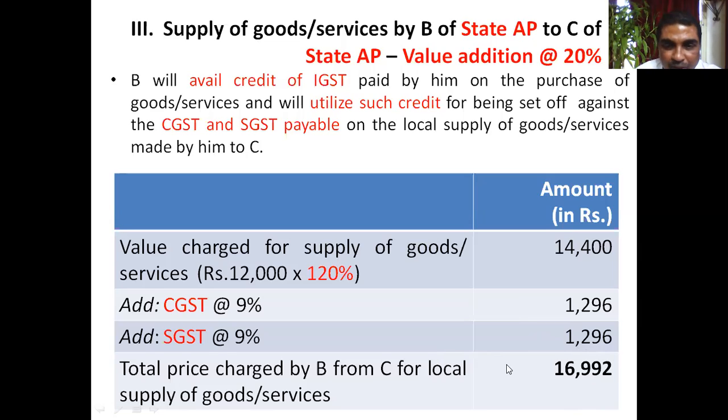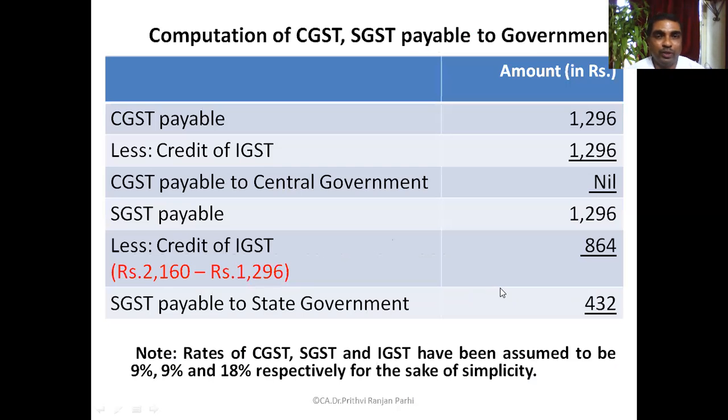Okay, 992. And this person has to pay a CGST of 1,296 and SGST of 1,296, but he is having an ITC of IGST. So what he is going to do, he will calculate like this: CGST liability 1,296. IGST credit is already 1,296. IGST credit is more than that, but he'll utilize IGST credit to the extent of 1,296. Therefore, CGST liability will be nil. He's not going to pay anything as CGST.